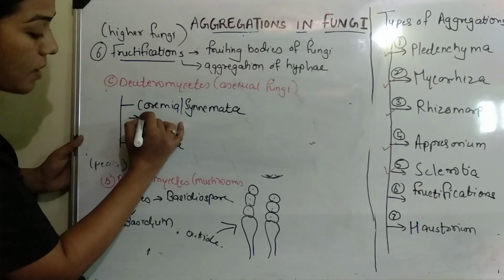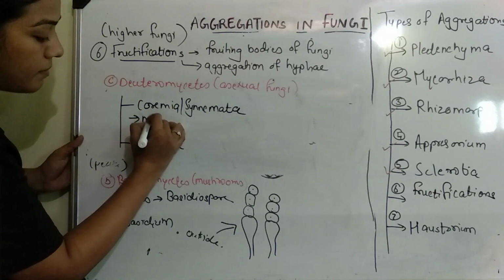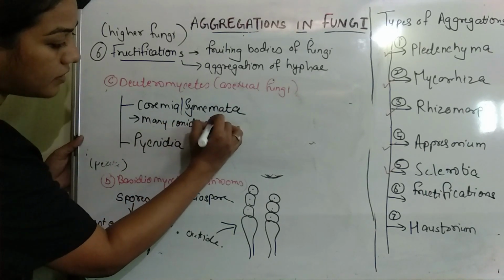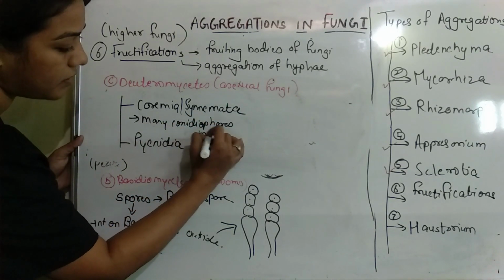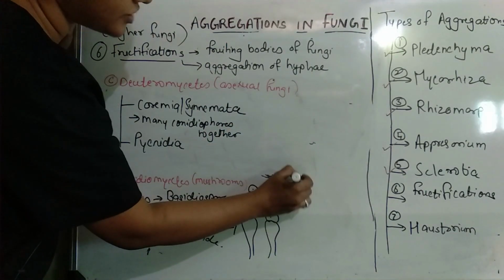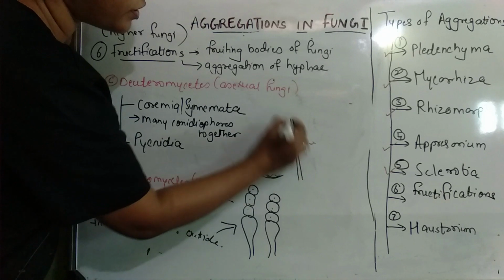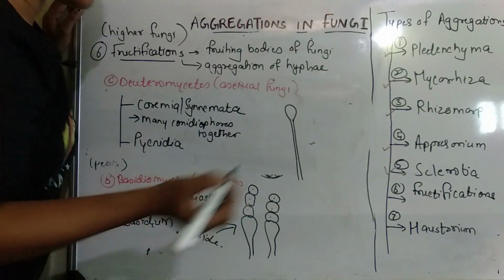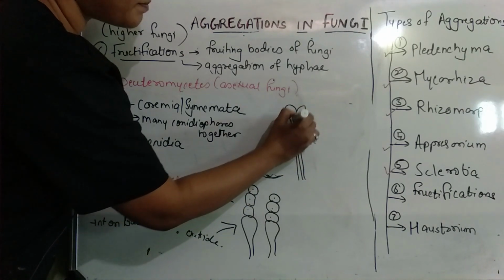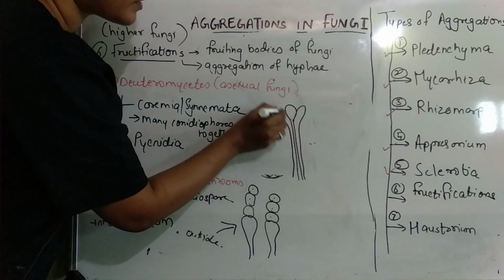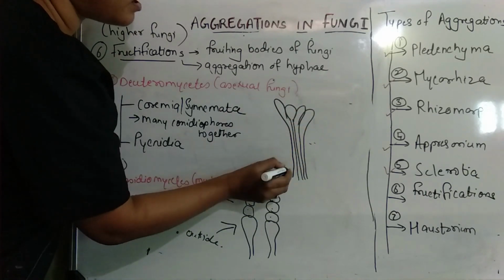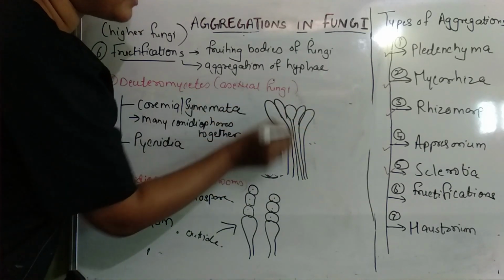Coremia or Synnemata are many conidiophores present together, which have conidia. So like this, you know that there is a conidiophore which bears the conidium. So like this, when many conidiophores are present together with the conidia, we call it coremia or synnemata.